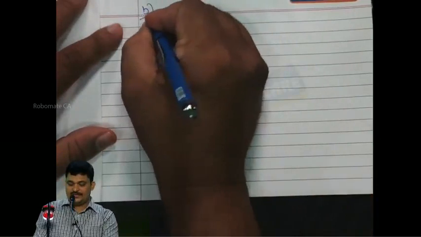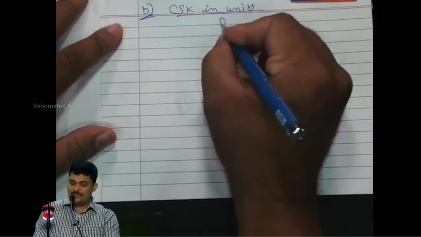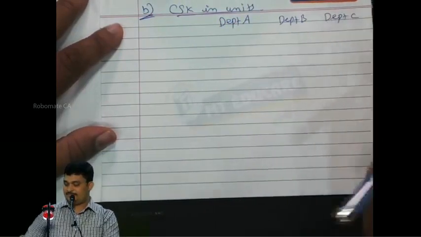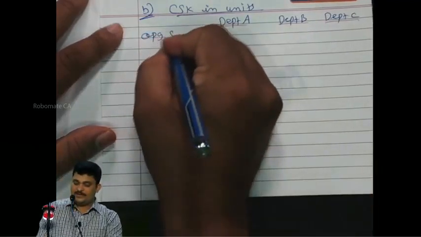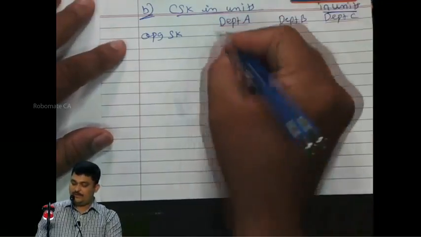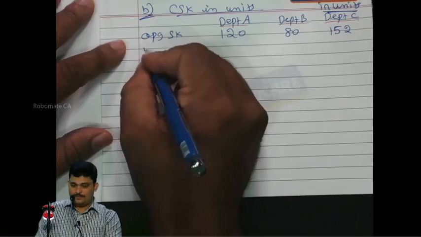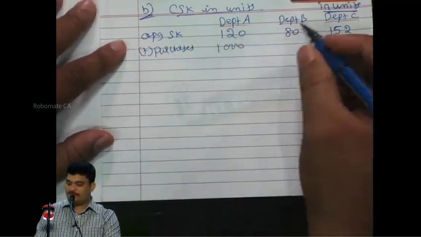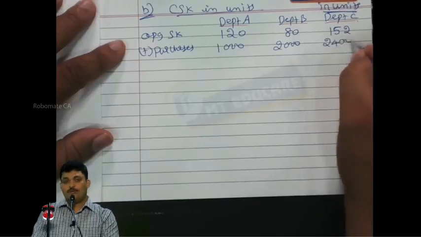The next computation is closing stock in units for Department A, B, C. Opening stock in units 120, 80, 152, plus purchases 1000, 2000, 2400.